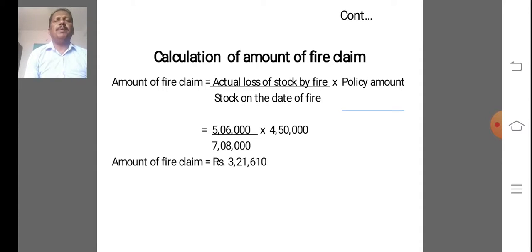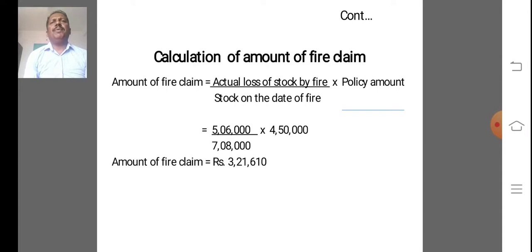You prepare step number 2, calculation of rate of gross profit on sales, and preparation of trading account and calculation of actual amount of loss will be the same. But the policy amount is not given in the problem.